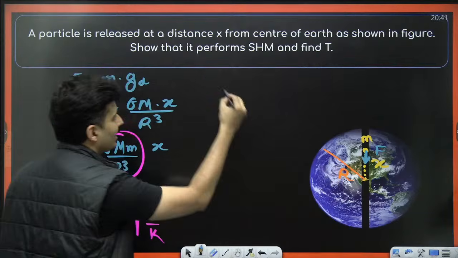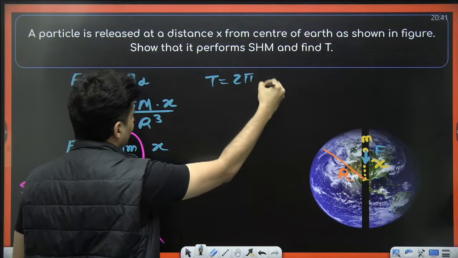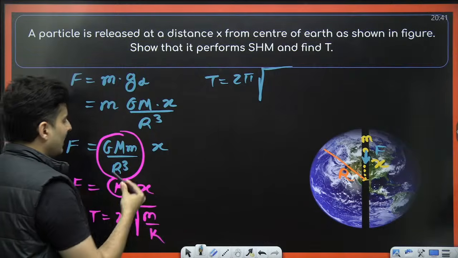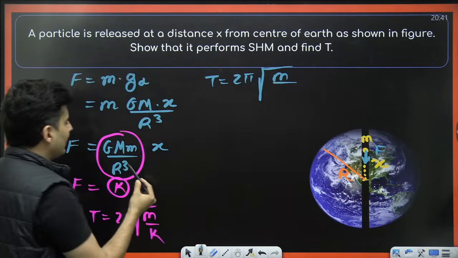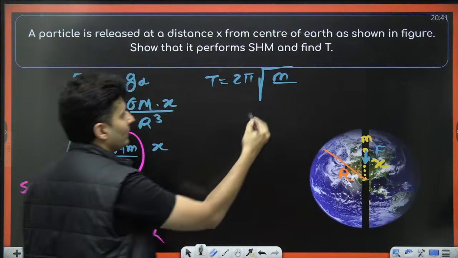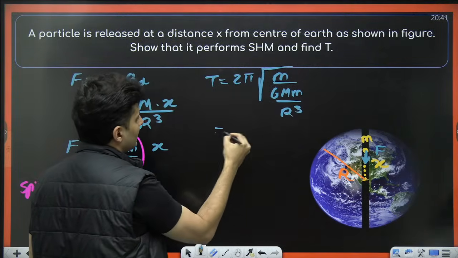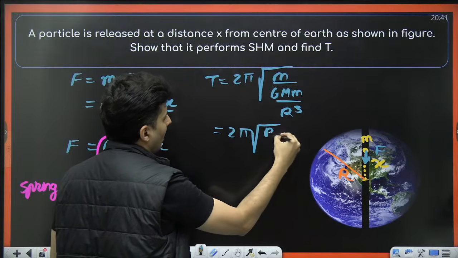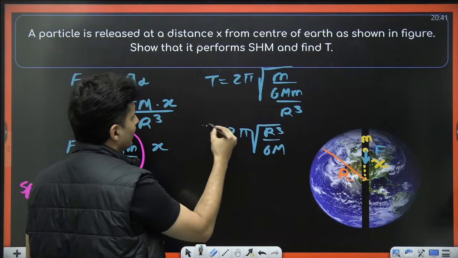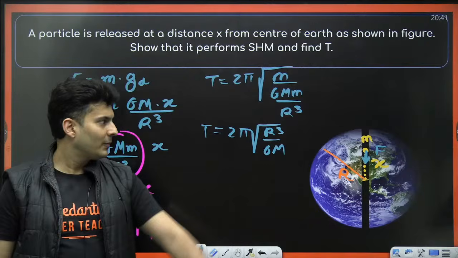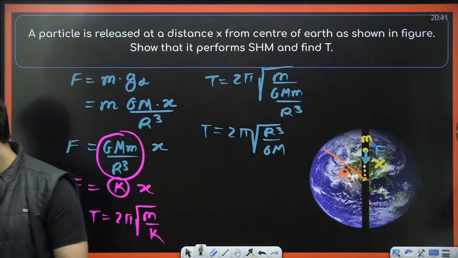So in this situation, the time period will be 2 pi under root m by k, but here the value of k that you will get is GMm by r cube. Mm cancels, so you will get 2 pi root r cube by GM. That's the value of the time period.